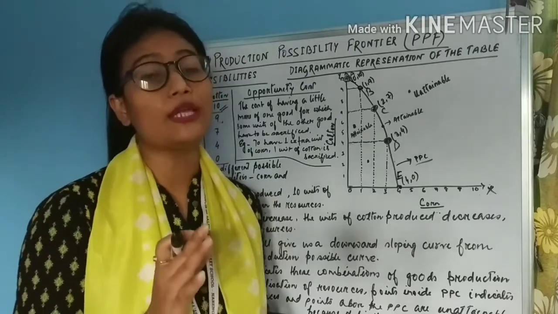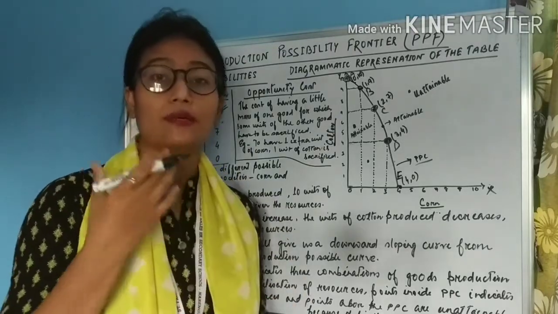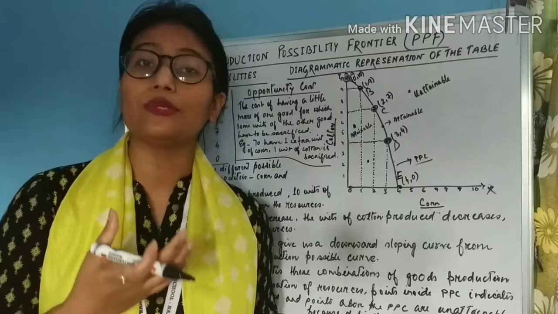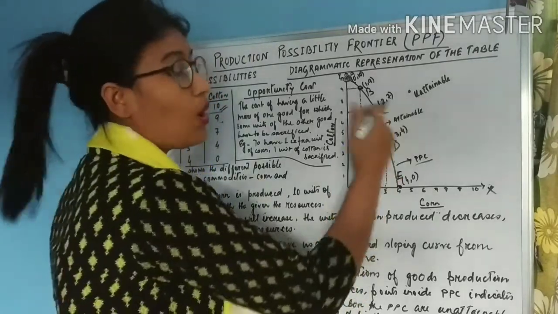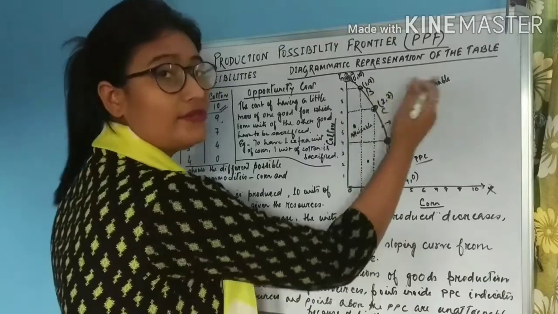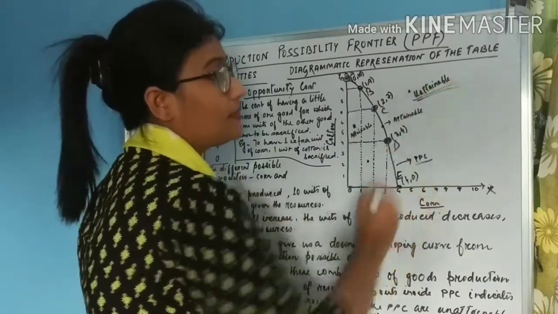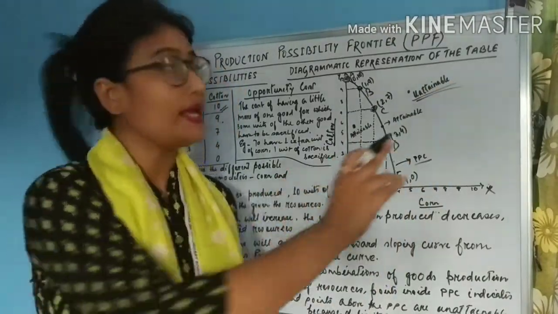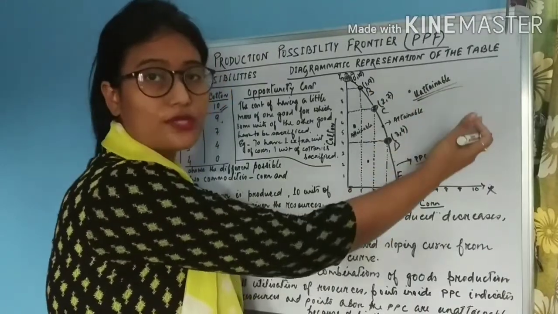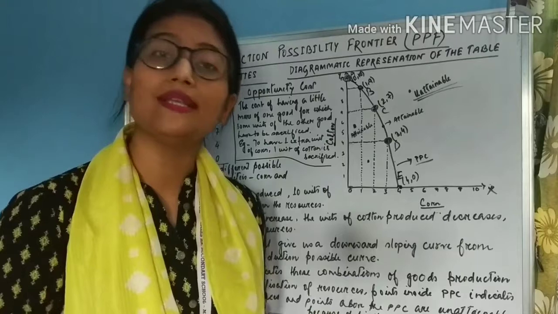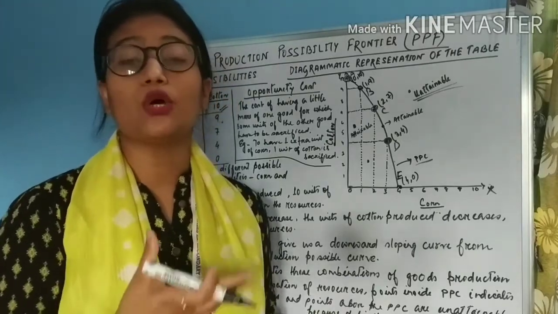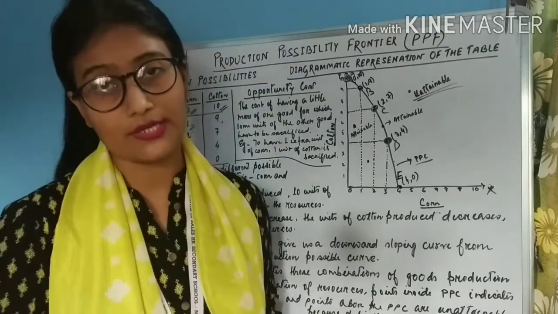So those combinations in which the resources are not only utilized but you require more resources are unattainable. So all the combinations which lie above the PPC are unattainable combinations. That means in these combinations which lie outside the PPC, you will require more resources, which is practically not possible because the resources are not only limited but also fixed, isn't it?